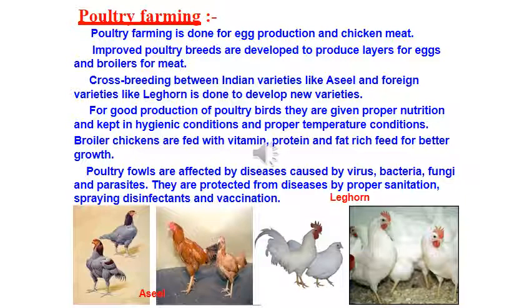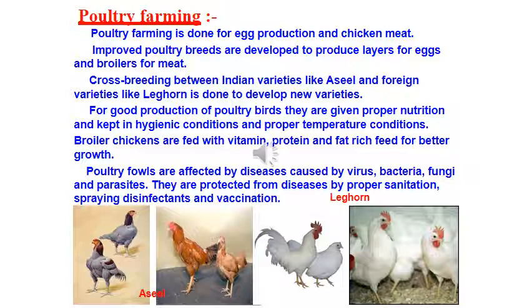The cross breeding programs between Indian breeds, that is indigenous breeds, and foreign breeds, which are exotic breeds, for variety improvement are focused on the following desirable traits. So, when they are doing cross breeding between the foreign breed and the Indian breed, their main concern is number and quality of chicks. Next, they should have dwarf broiler parent for commercial chick production. Summer adaptation capacity, that means the tolerance to the summer high temperature, is quite less in these animals. So, here they should be able to maintain themselves at high temperature.